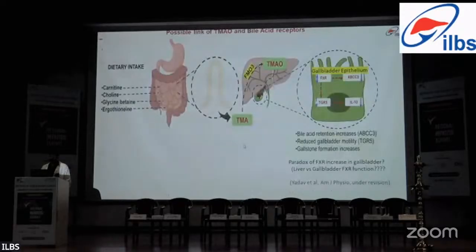So to conclude, TMA was getting formed in the gut from the dietary intake of carnitine, choline, glycine, and betaine. It was getting transported into the liver, where it was converted into TMAO with the help of flavin monooxygenase 3. This TMAO was somehow regulating the expression of these four genes, FXR, ABCC3, TGR5, and IL-10, in the gallbladder epithelium. Due to decreased expression of ABCC3, there was increased bile acid retention. Due to TGR5 decrease, there was reduced gallbladder motility, which led to a cholestatic situation and a pro-inflammatory situation, leading to gallstone formation.